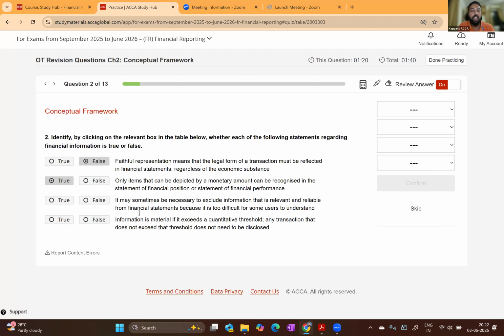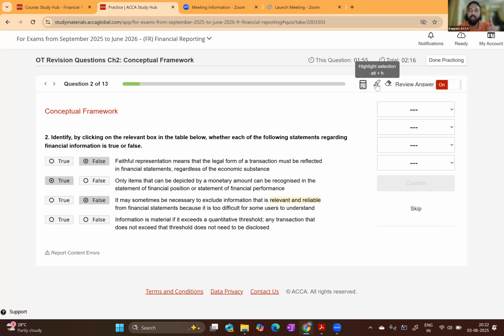The third one, it may sometimes be necessary to exclude information that is relevant and reliable from financial statement because it is too difficult for some users to understand. That is false. We have learned that an element must be recognized in financial statement if it is relevant, reliable, and faithfully represented. You cannot remove irrelevant information. You cannot remove a reliable information. You cannot remove a useful information. You cannot remove a faithful representation from financial statement.